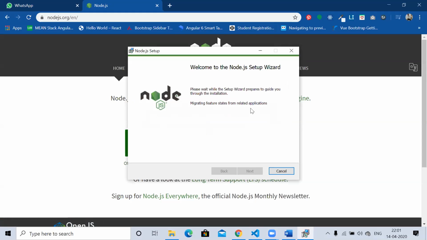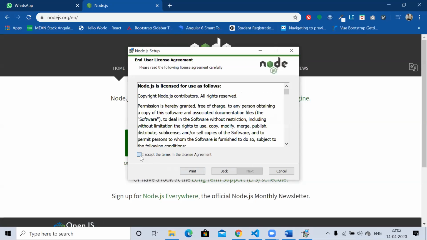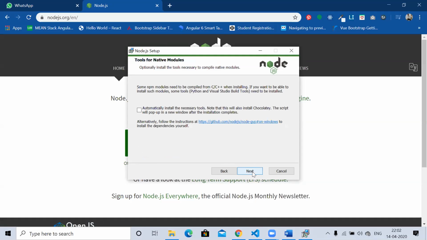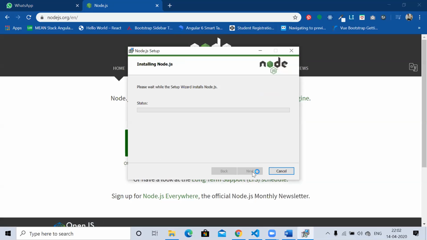It will take some time to prepare the installation wizard. Now it is okay. Click on next. Check this one, I'm accepting the agreement and license terms. Then again next. You have to click next and install. After that we click on yes. This will be installed here.